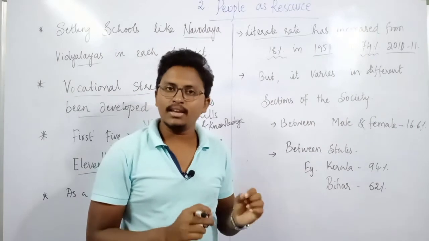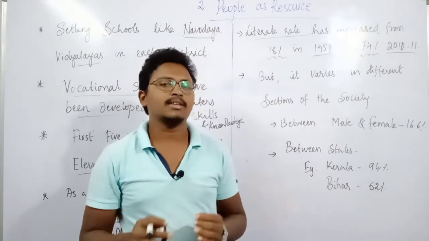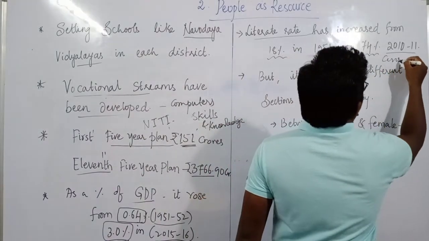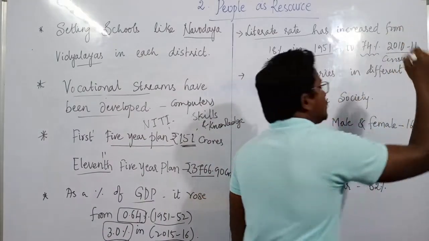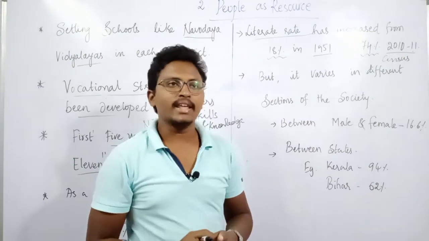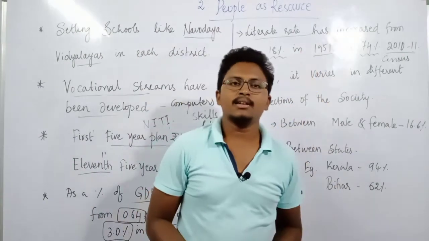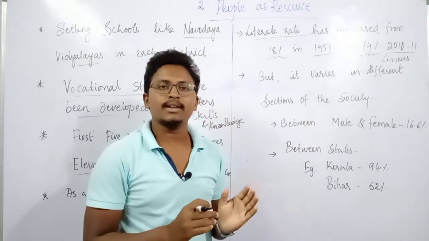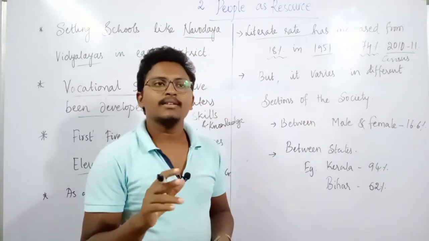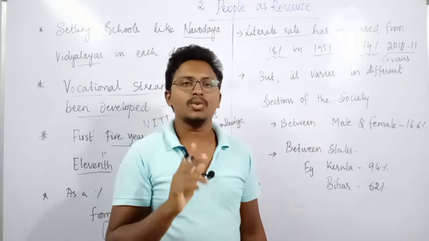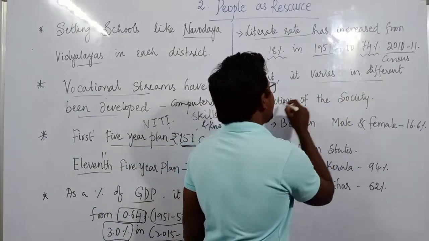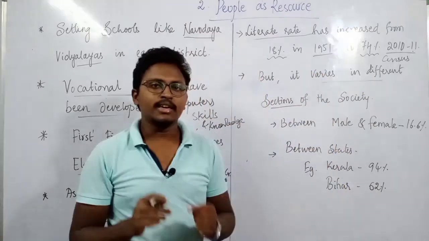Every 10 years, as you all know, they count the literacy rate or population, which we also call the census. So according to the 2011 census, the literacy rate of India is 74%. That means out of every 100 people, 74 people in the country are educated. But we cannot generalize it throughout the country. Why? Because it varies in different sections of society.